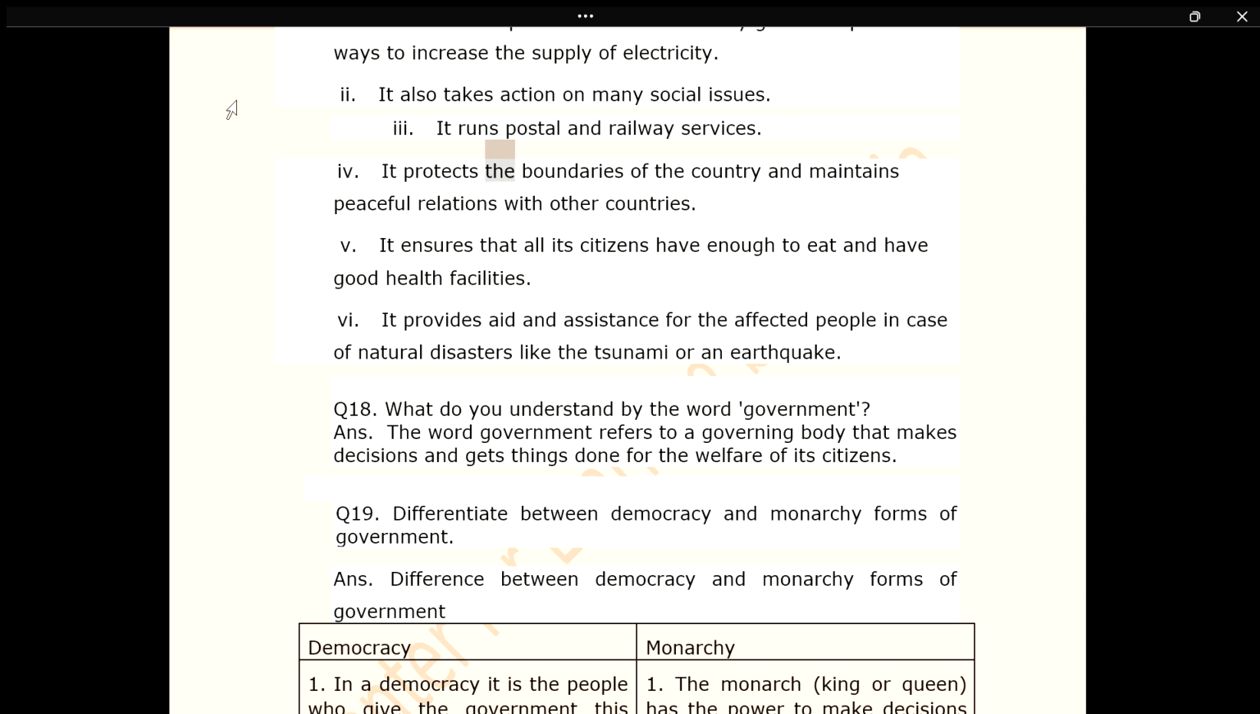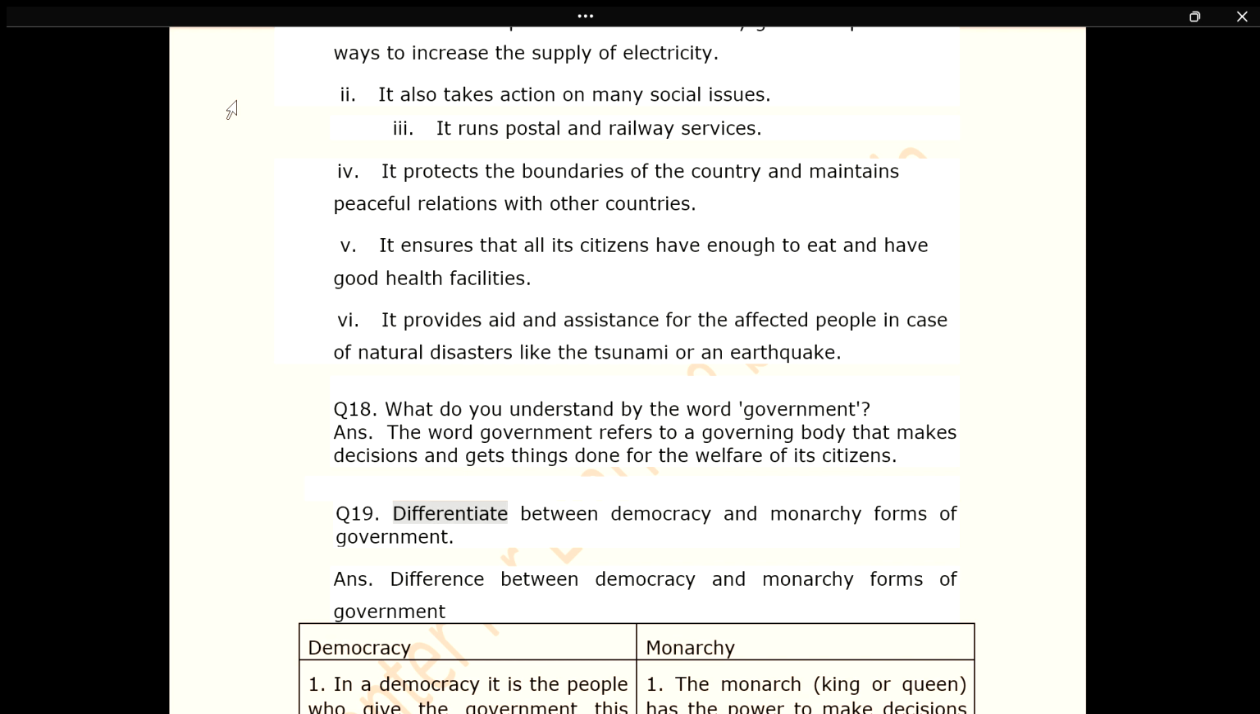4. It protects the boundaries of the country and maintains peaceful relations with other countries. 5. It ensures that all its citizens have enough to eat and have good health facilities. 6. It provides aid and assistance for the affected people in case of natural disasters like the tsunami or an earthquake. Q18. What do you understand by the word government? Ans. The word government refers to a governing body that makes decisions and gets things done for the welfare of its citizens.